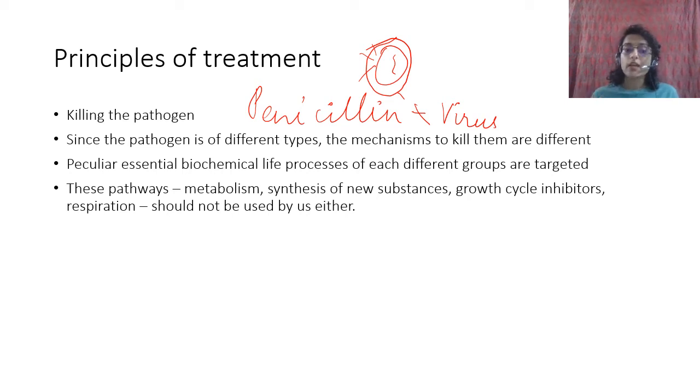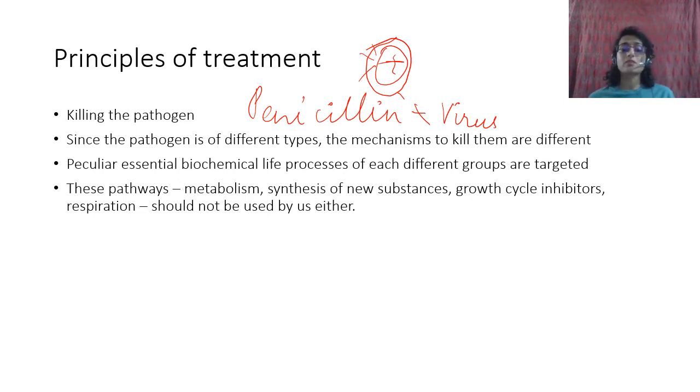So what will happen if there is a drug which is targeting that metabolism, that pathway, it will also target our cells, because it is not seeing whether it is targeting the bacterium or the cell, it is only targeting the mechanism. So wherever the mechanism happens, it will affect that mechanism. If that mechanism also happens in our body, then it will also kill some of our cells, right? So that can be dangerous for us and can be more harmful than good also, because our cells are in majority, right? So it is more probable that it will affect us more, right?